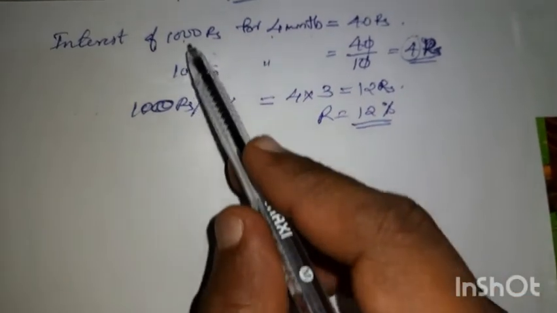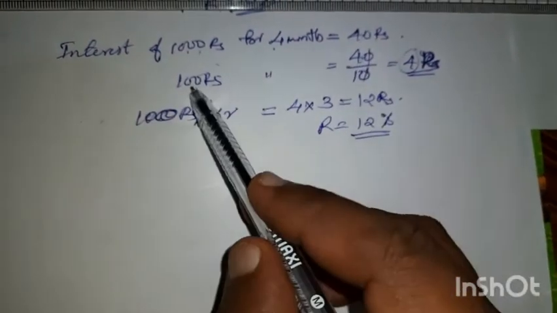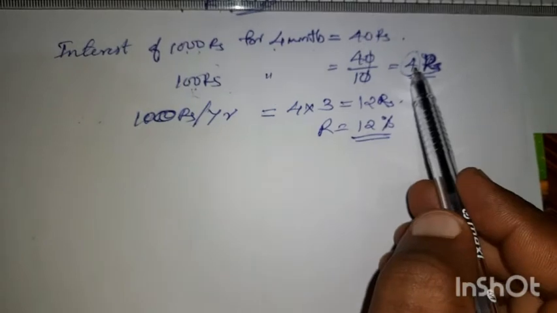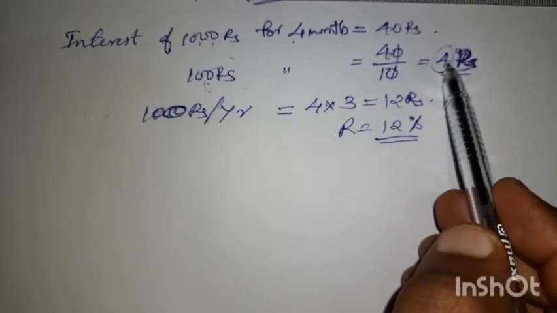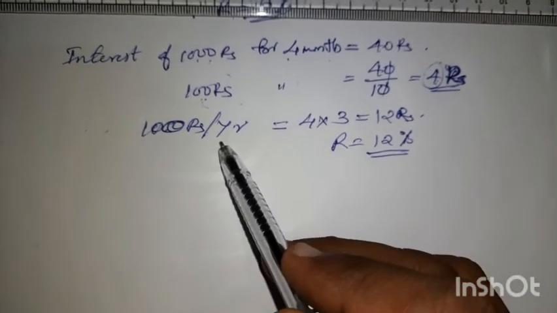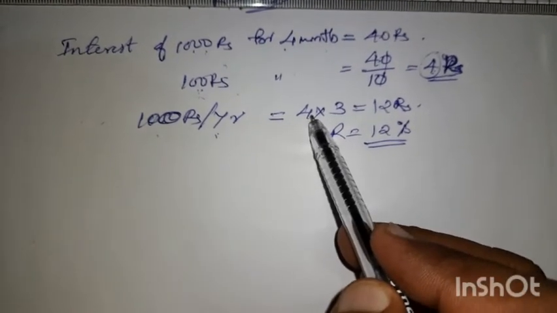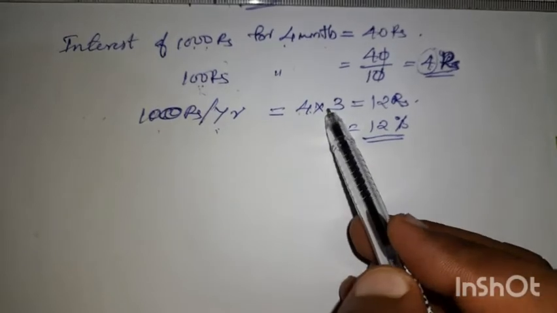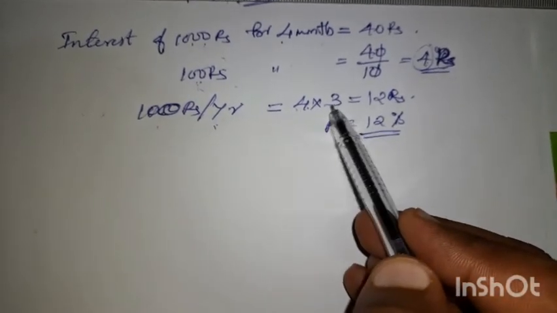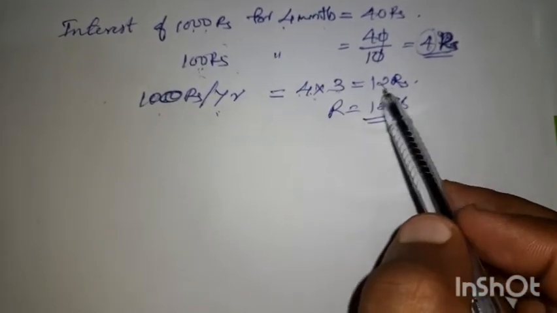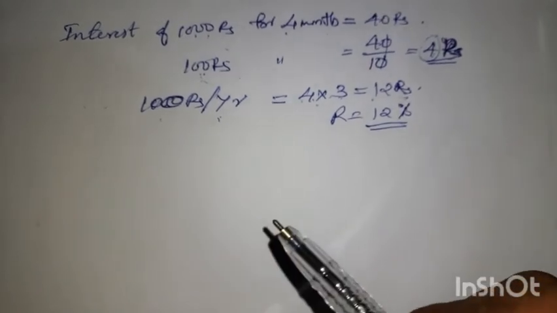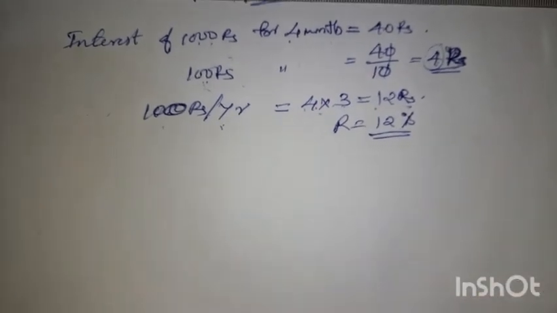Okay, so for 1000 rupees it is 40, for 100 rupees it is 4 rupees. Okay, 4 rupees every 4 months. That you are converting to 1 year. So for 100 rupees, 1 year is 3 times. So 4 into 3, 4 rupees every 4 months. So it should be 12 rupees. 12% is the interest rate.